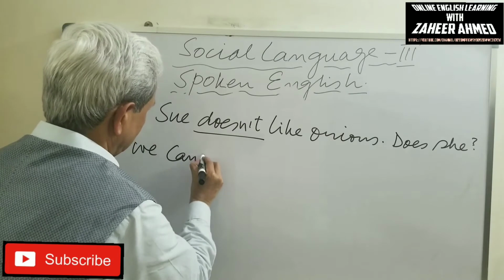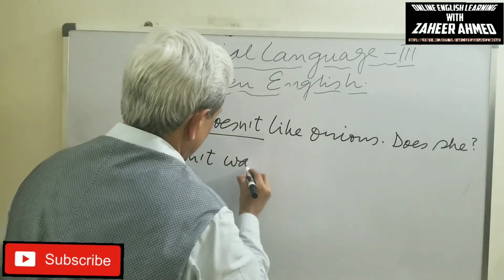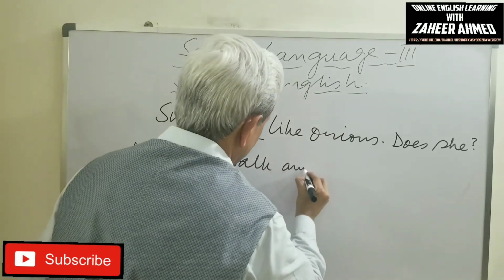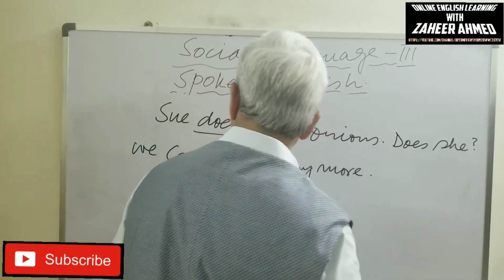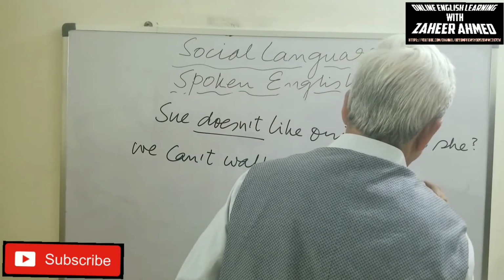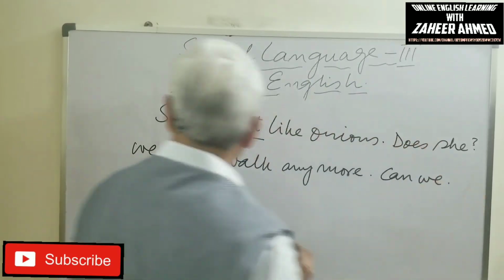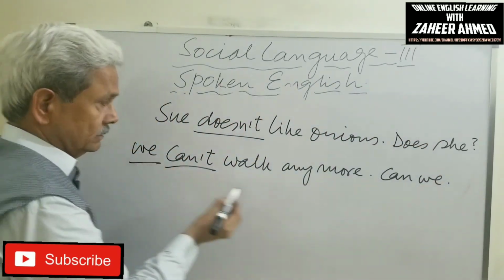We can't walk anymore. Can we? Not can't we, but can we.